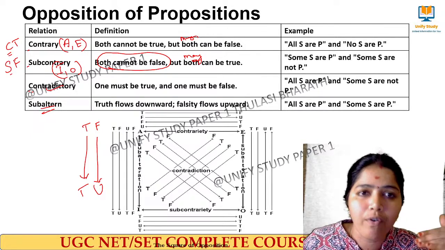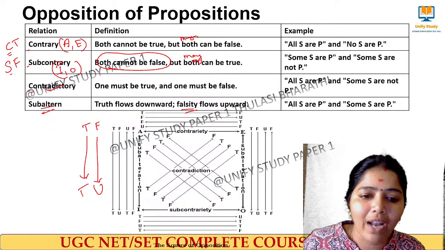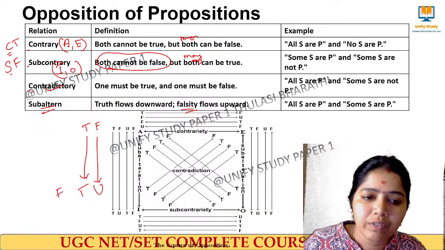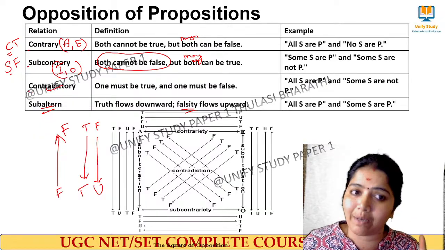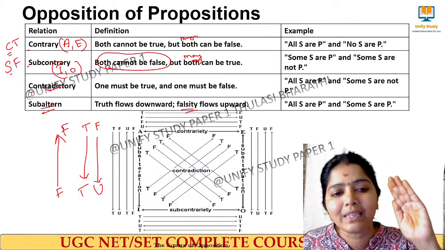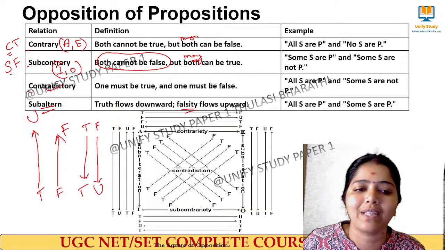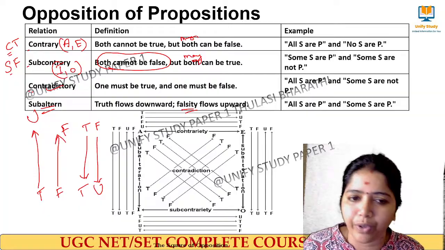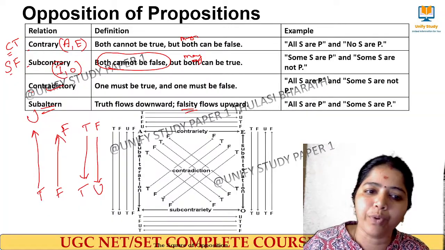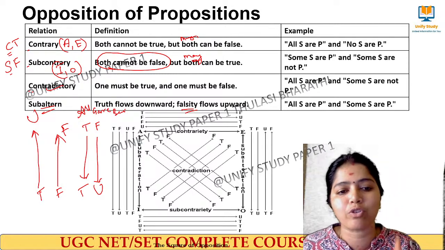Similarly, when you go from the bottom, falsity flows upwards. When it is false at the bottom and I go up, this will also be false. When this is true, I cannot determine this statement. Simple example: All girls are beautiful. This statement is said to be true.